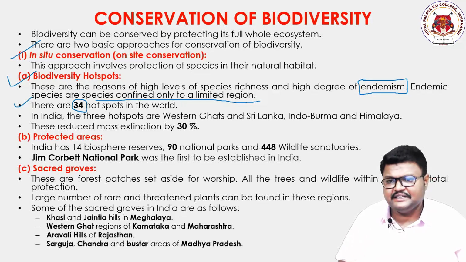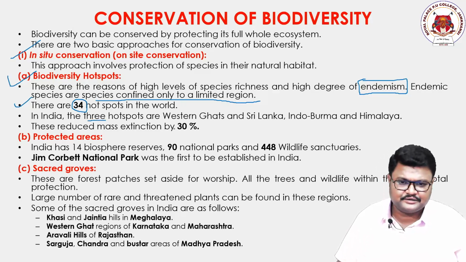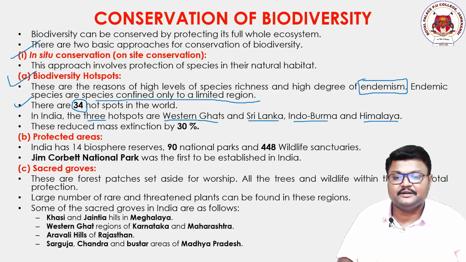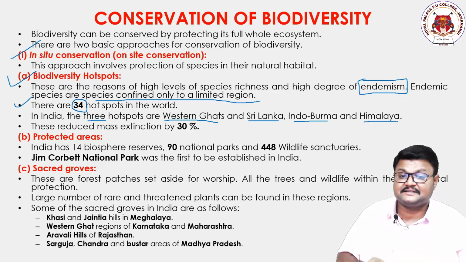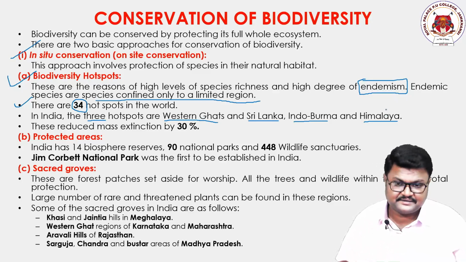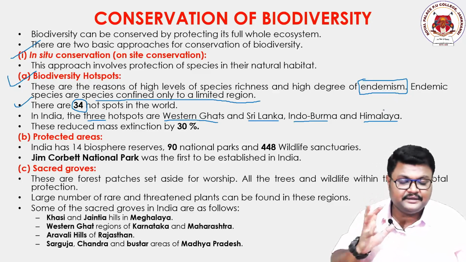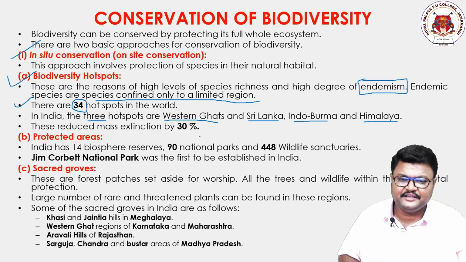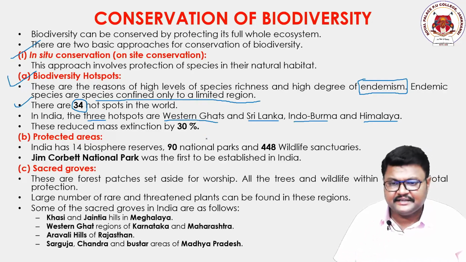Some examples in India are the Western Ghats, Sri Lanka, Indo-Burma and Himalaya. Dear students, you have to underline them and remember them. These are examples, so it's not possible to explain them further. You should keep these things in mind. These hotspots reduced the mass extinction by 30%.